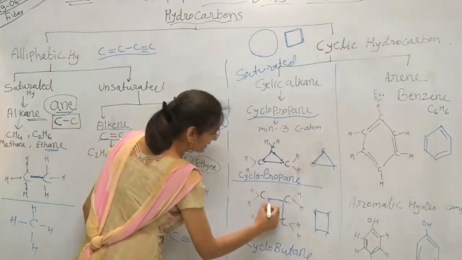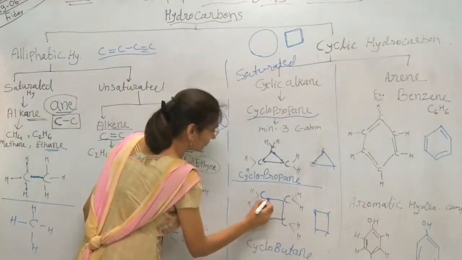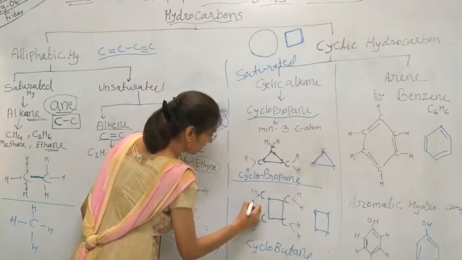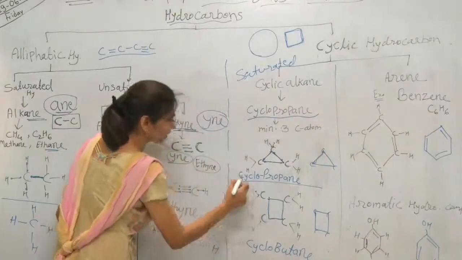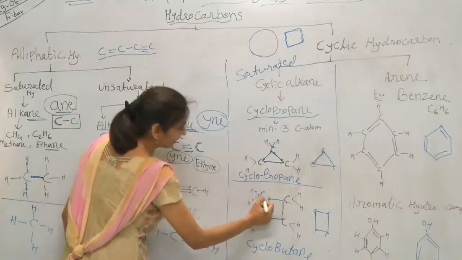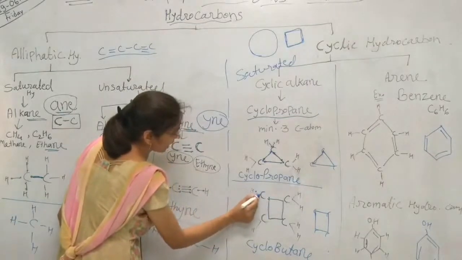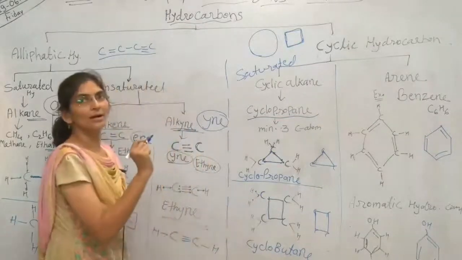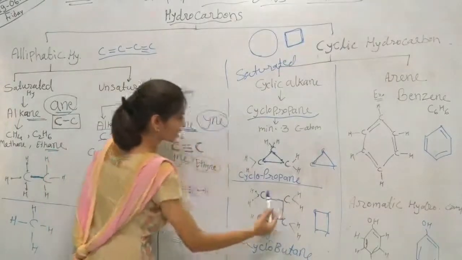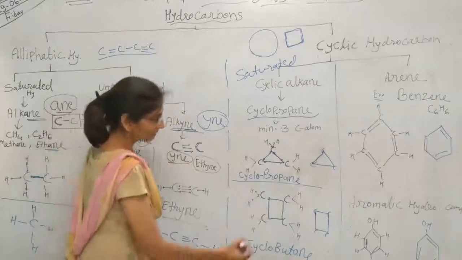Two valencies of each carbon atom are fulfilled by 2 carbon atoms, and the rest of 2 are fulfilled by 2 hydrogen atoms. In this manner all 4 valencies of carbon are fulfilled, and hydrogen also has 2 shared electrons. In this way the cyclobutane structure is formed.